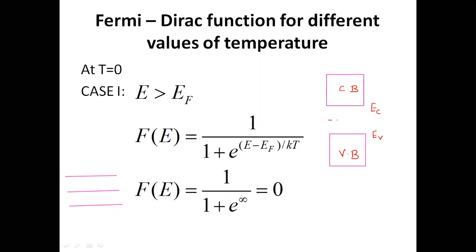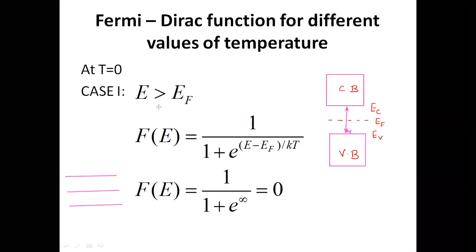Here in case of an intrinsic semiconductor, we have the Fermi energy level somewhere in between the valence and conduction band. In the middle of the valence and conduction band there is an energy gap. This is the energy gap. EF is the Fermi energy level.